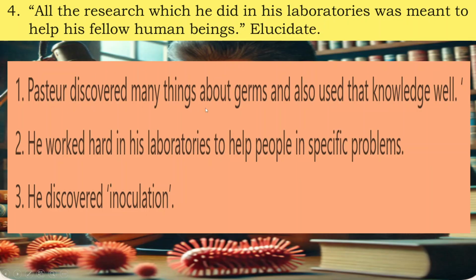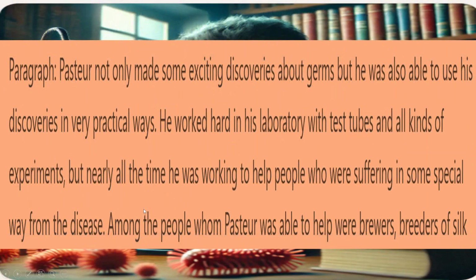For all the research which he did in his laboratories was meant to help his fellow human beings, elucidate. One, Pasteur discovered many things about germs and also used that knowledge well. Two, he worked hard in his laboratories to help people with specific problems. Three, he discovered inoculation. Including all these points, write the paragraph. Pasteur not only made some exciting discoveries about germs, but he was also able to use his discoveries in very practical ways. He worked hard in his laboratory with test tubes and all kinds of experiments, but nearly all the time he was working to help people who were suffering in some special way from disease.